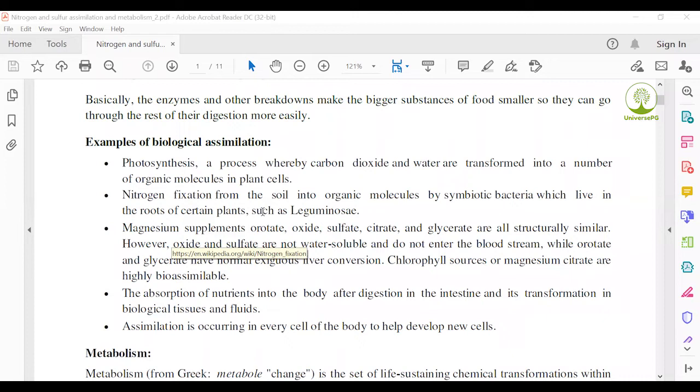This type of plant generally synthesizes nitrogen by the use of some microorganisms such as Azotobacter, Rhizobium, Cyanobacteria, and others.